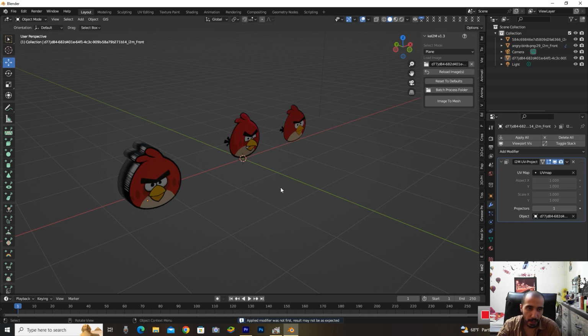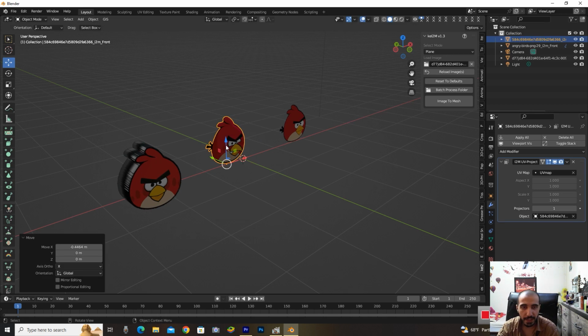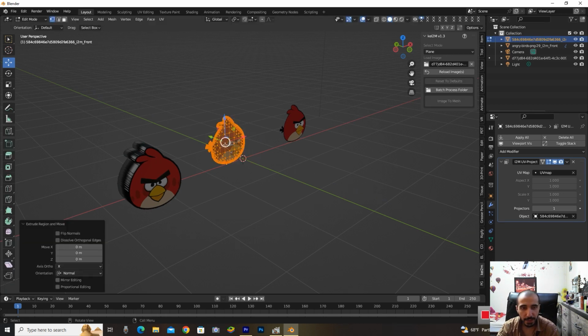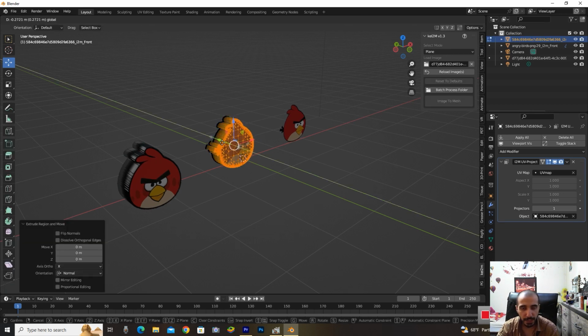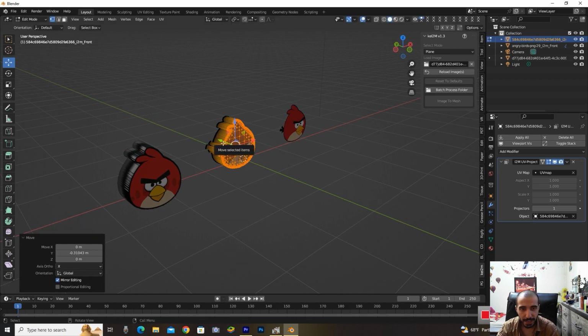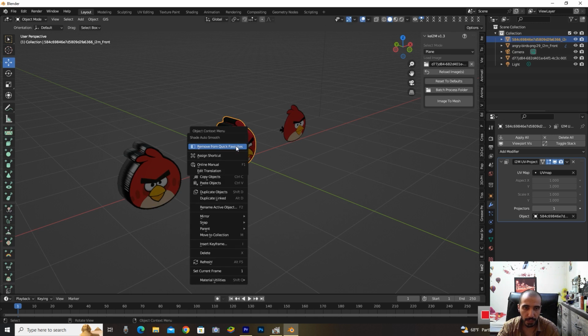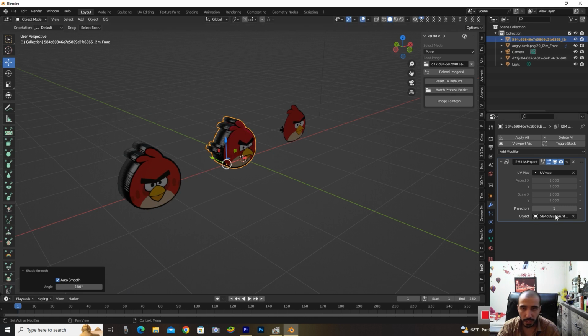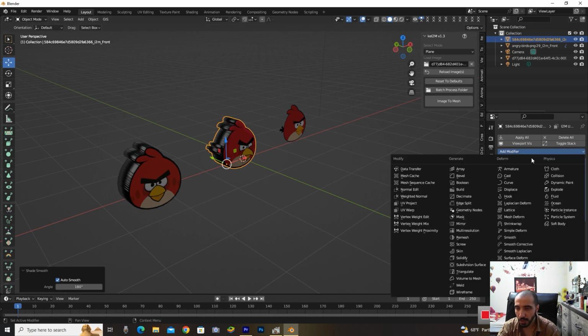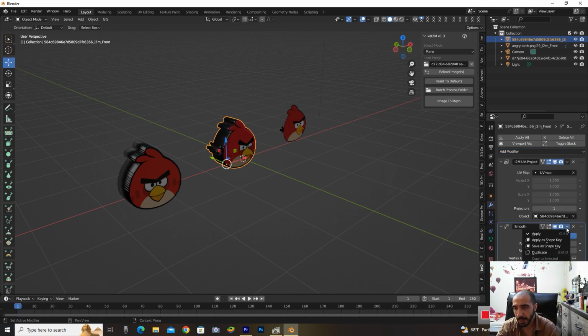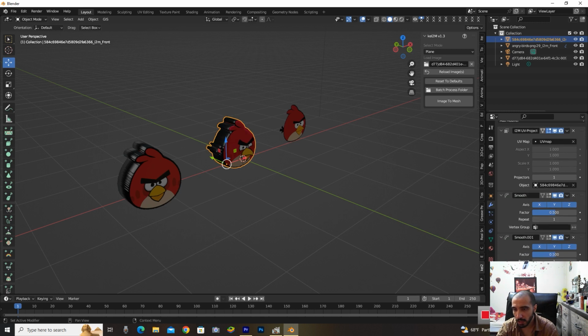Okay, it's done, but now I go to the second style of Red, my favorite actor in the Angry Birds. So I select it, remove the favorite, and select Shade Auto Smooth, yeah, and then go to the Modifier properties and select this item that's named Smooth, yeah. For more smoothness, apply it or press Shift on the keyboard, yeah.